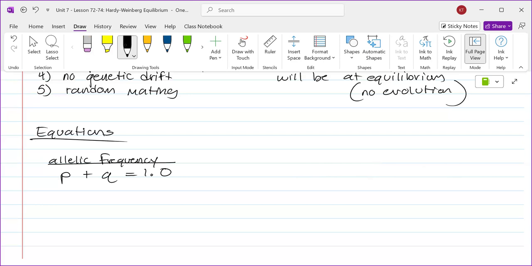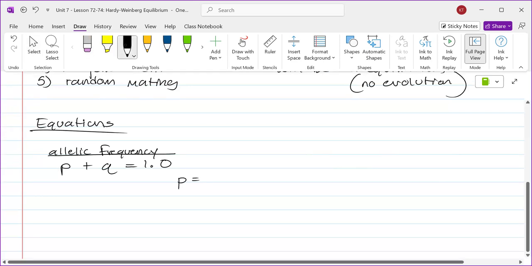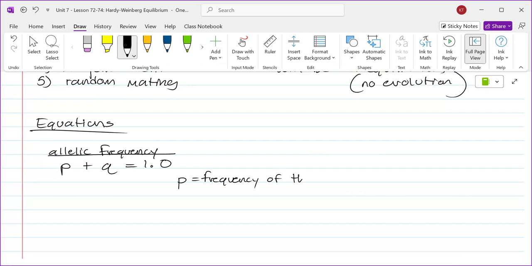Now, what the heck does P and Q stand for? P stands for the frequency of the dominant allele.